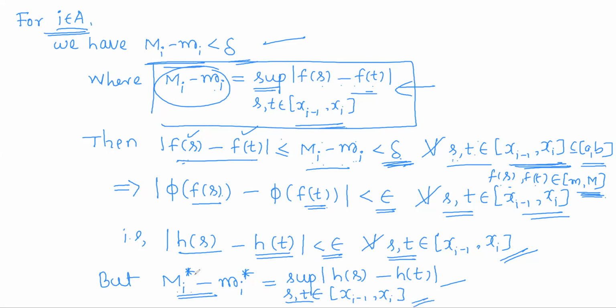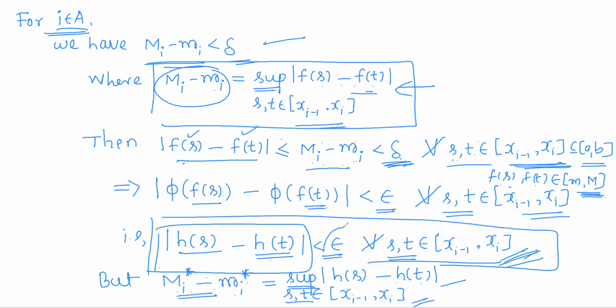But by this condition, epsilon is actually becoming an upper bound for all these values. So this is the least upper bound and this is an upper bound.